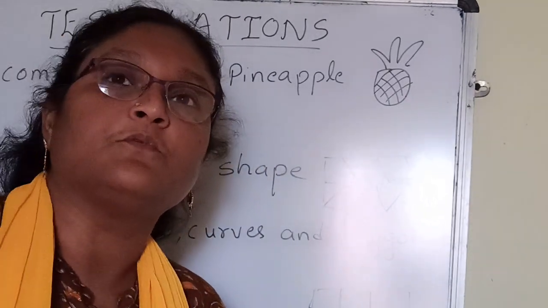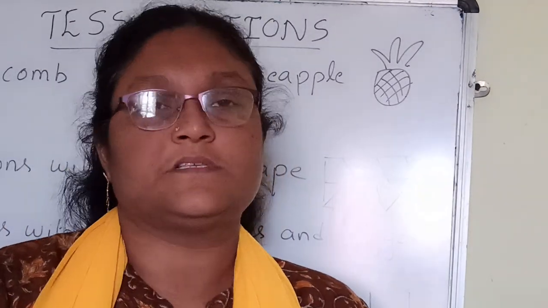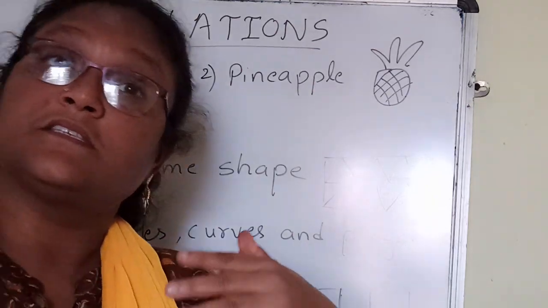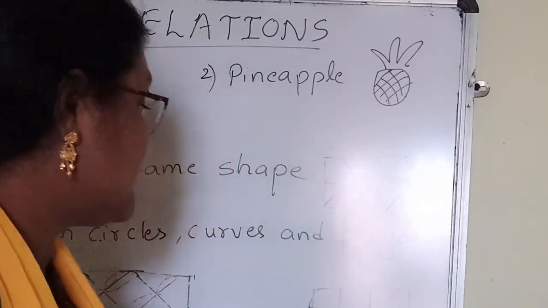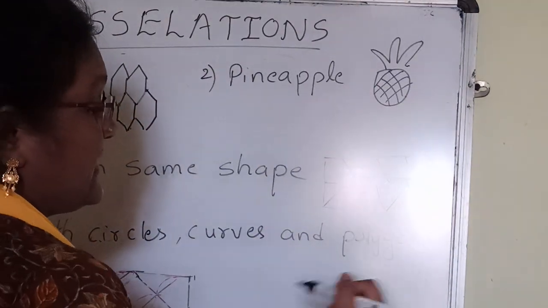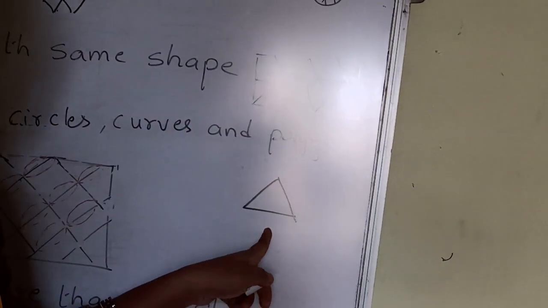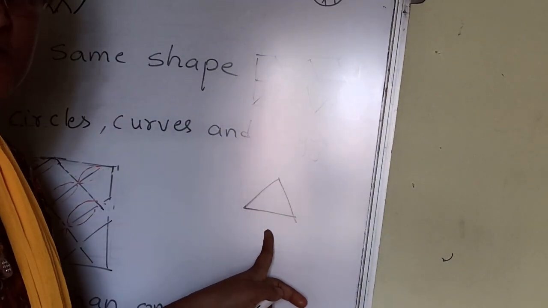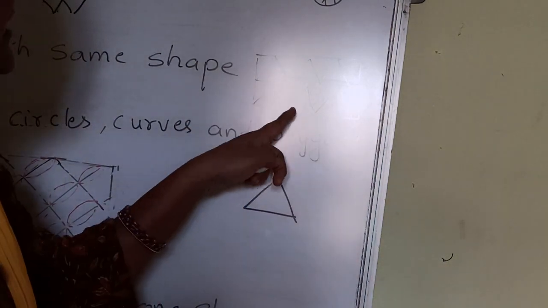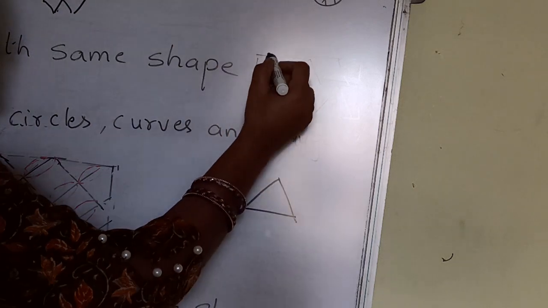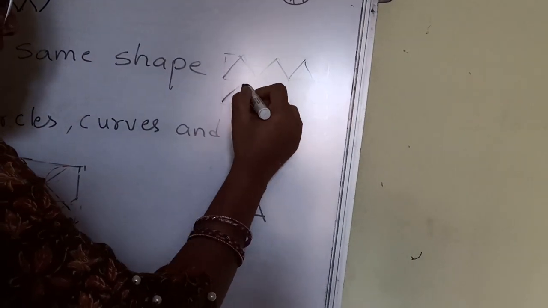So let us learn about this tessellation a little bit more. Tessellations are of three types. Tessellation may happen with the same type of shape. What is this, children? Triangle. A triangle is a polygon made up of three line segments, isn't it? It's a closed figure made up of three line segments. Here we use only triangles. So no gap is there.